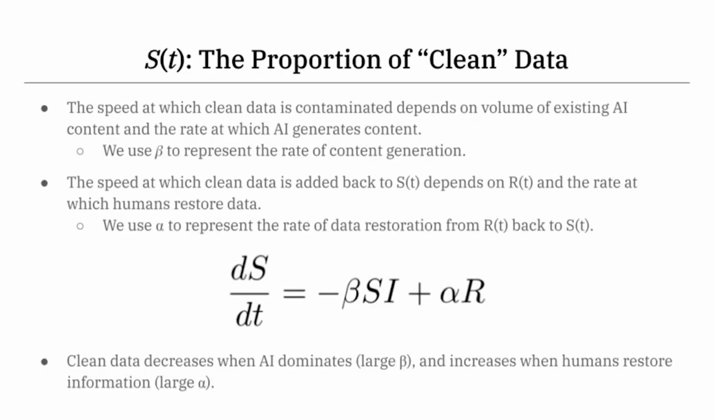The speed at which clean data is contaminated is dependent on the volume of existing AI content, how much clean data is left to pollute, as well as the rate at which AI interacts with and corrupts data, which is represented by beta. The term is subtracted as it is an outflow. The speed at which data is added back into S depends on R, how much data is in recovery, multiplied by alpha, which is the rate at which humans clean data and restore it back to S. This term is positive as it's an inflow. An observation is that clean data decreases when AI dominates, a large beta value, and increases when humans restore information quickly, a large alpha value.